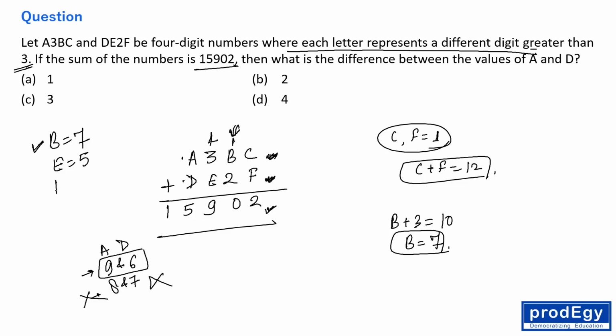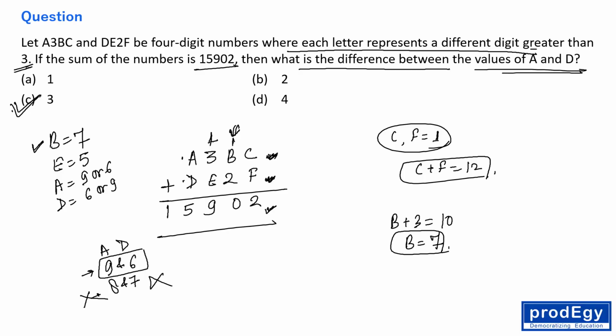So A and D, 9 and 6, but which is 9 and which is 6 we don't know, right? So you can say 9 or 6, and this you can say 6 or 9, right? Question is solved. Question is saying then what is the difference between the values of A and D? The answer is 3, right? But I want to solve it for all the digits, right everyone?